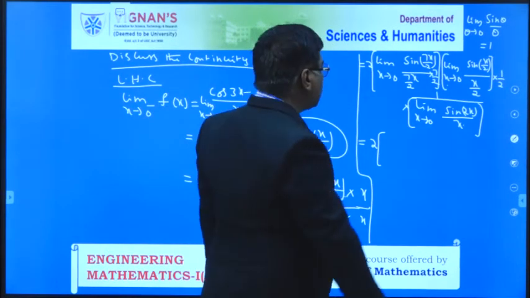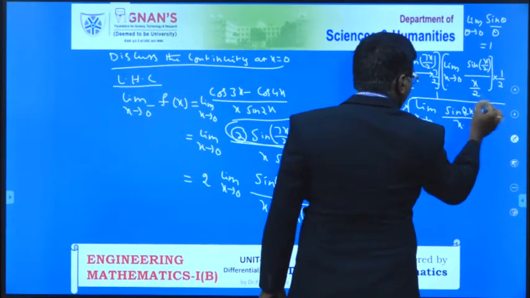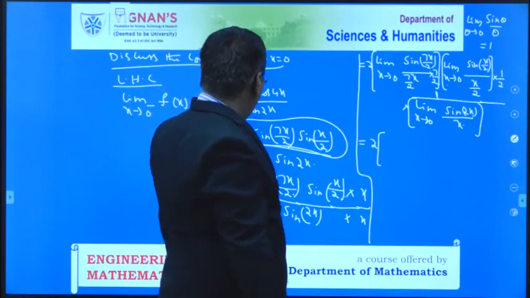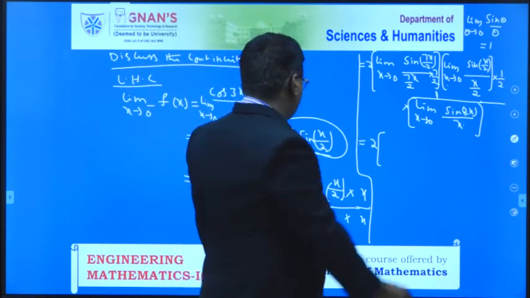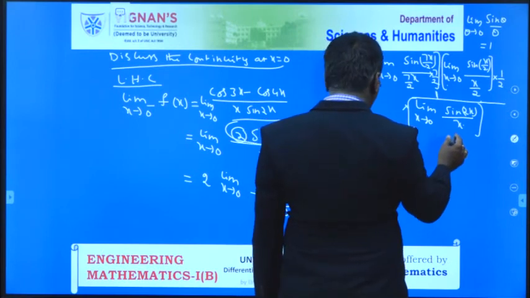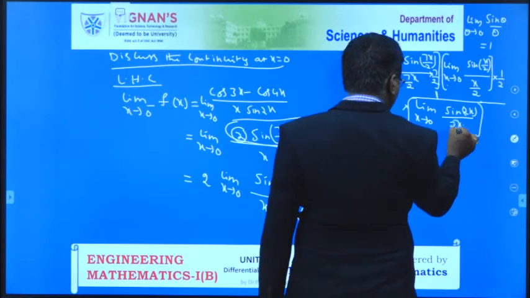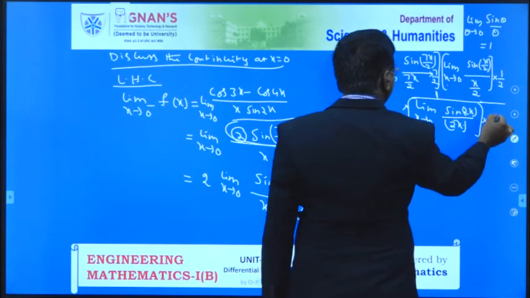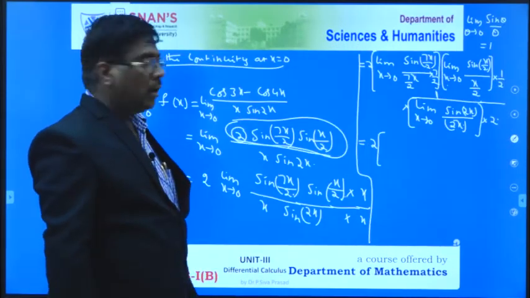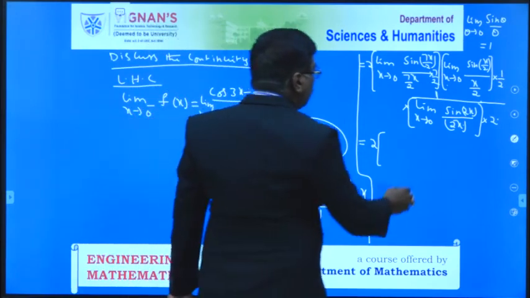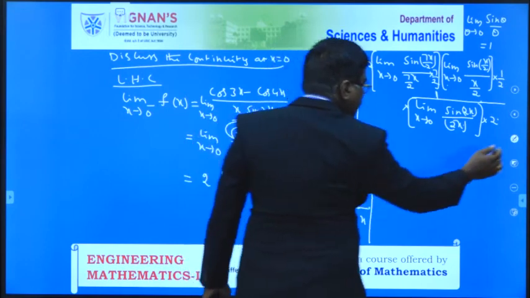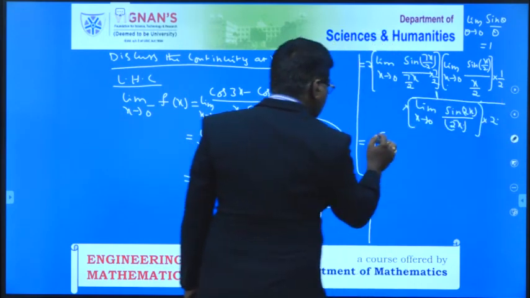Catch your point. So here also this is in the denominator. Please all of you keep in your mind, this is in the denominator. Okay. Then this is equal to 1 by, then this is equal to limit of x tends to 0, this is 2x value and this value is to be 2. What you have to prove? 7 by 4.